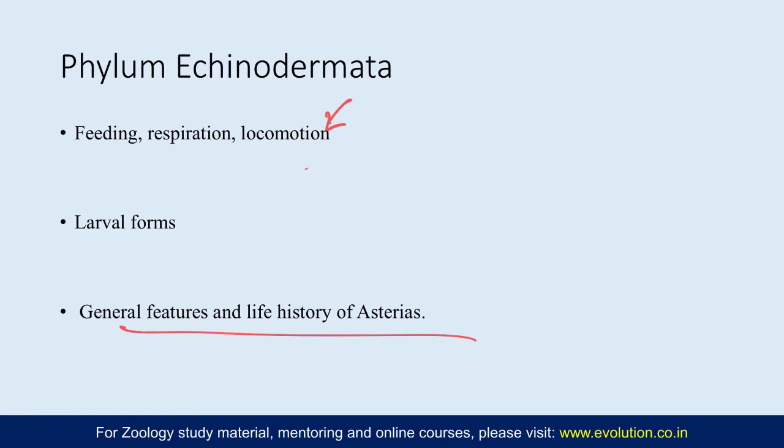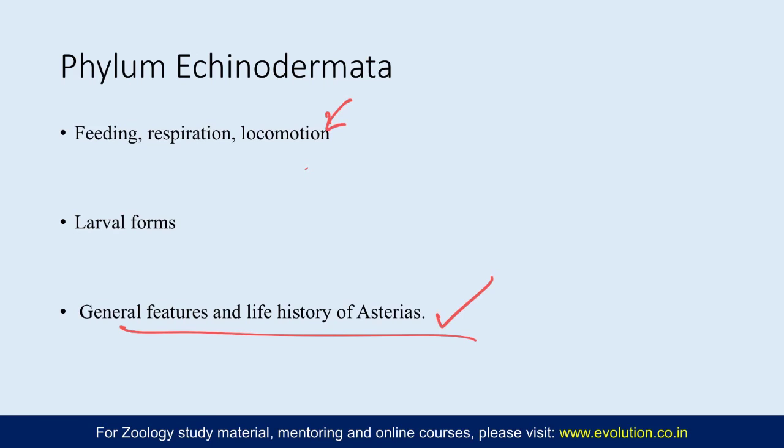So they have two. There is the basic Dipleurula. So in fact they have three. The Dipleurula stage is within the egg, and the free stages are Bipinnaria and Brachiolaria. How they are formed, how they disperse, how the Bipinnaria settles and changes into Brachiolaria, which attaches to the substratum, and then from that the sea star would emerge. That would be something you need to cover in this topic.